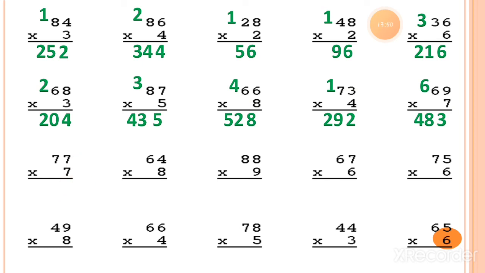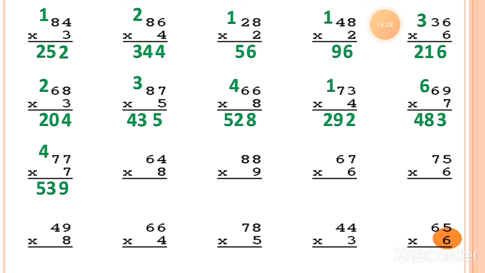Now the next sum, 7 sevens are. So 7 sevens are equal to 49. So you can write down 9 under the ones column. 4 will move as a carry forwarded number. Now again 7 sevens are. So 7 sevens are equal to 49, plus you have to add this 4 number into the 49. So 49 plus 4 is equal to 53. So the answer for this sum is 539. What is the answer?